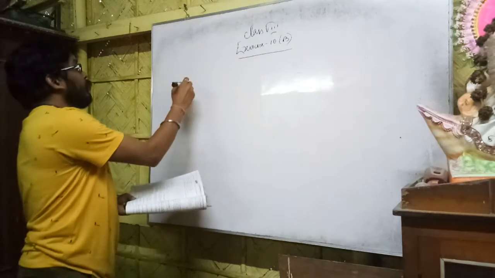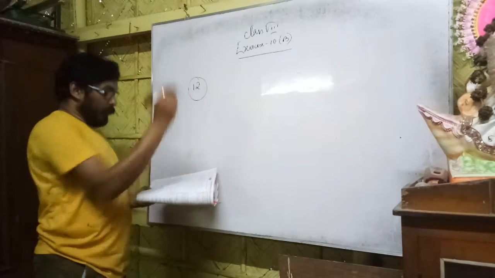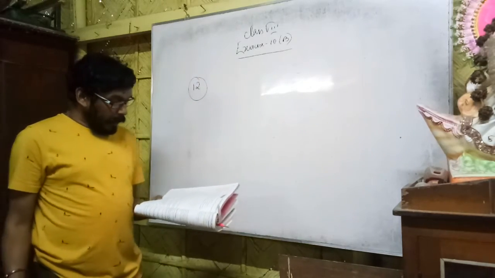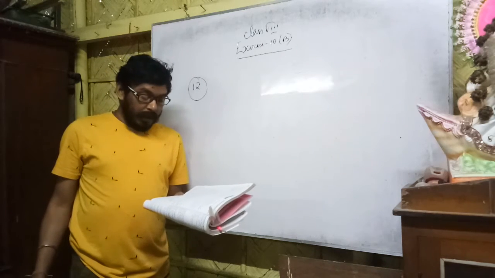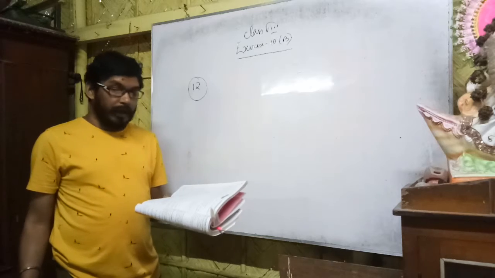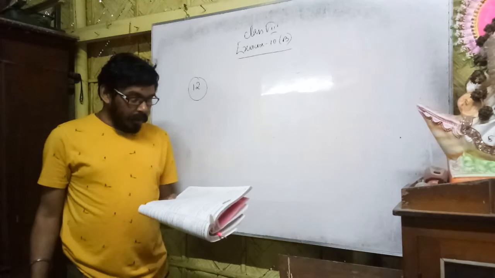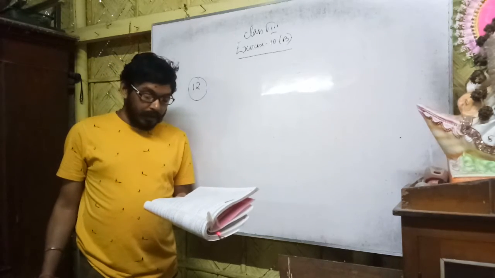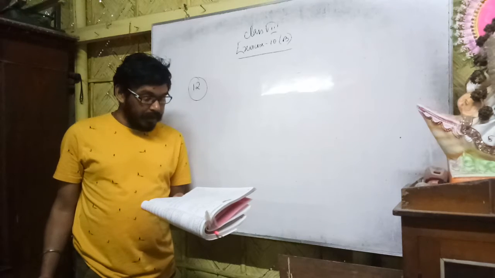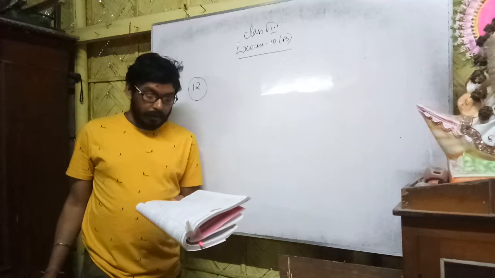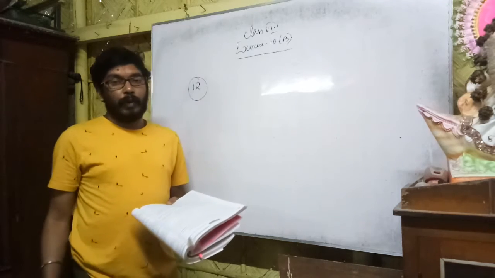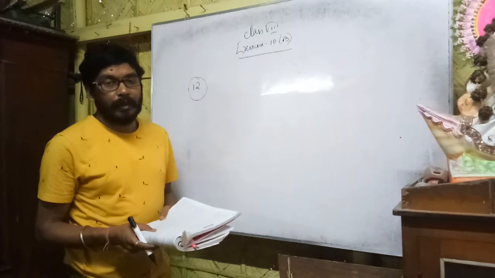Next we go for question number 12. In question number 12 they have said a B-size town has provision to last for 3 weeks. Its population is 22,400. So this many population is there. The food will last for 3 weeks. How many people must be sent away in order that the provision may last for 7 weeks? So how many persons need to be sent if you want the food to last for 7 weeks?